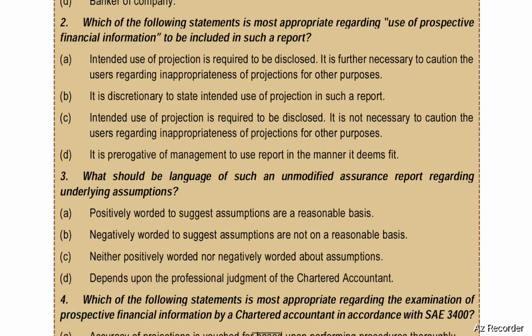Third, intended use of projection is required to be disclosed. It is not necessary to caution the users regarding inappropriateness of projections for other purposes. Next, it is prerogative of management to use report in the manner it deems fit. Option A is correct. Intended use of the projection is required to be disclosed. It is further necessary to caution the users regarding inappropriateness of the projections for other purposes.